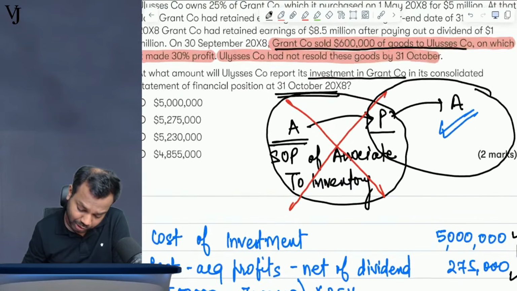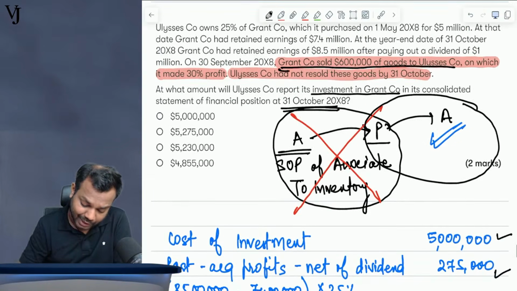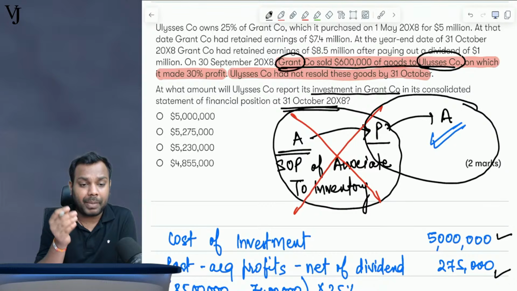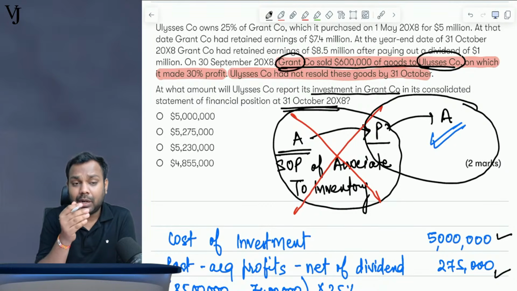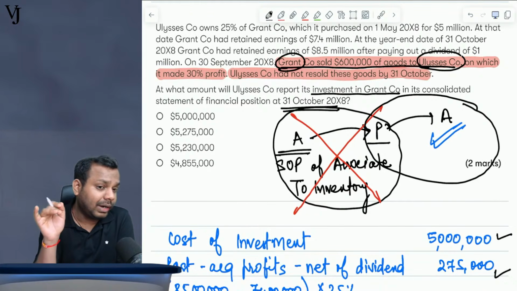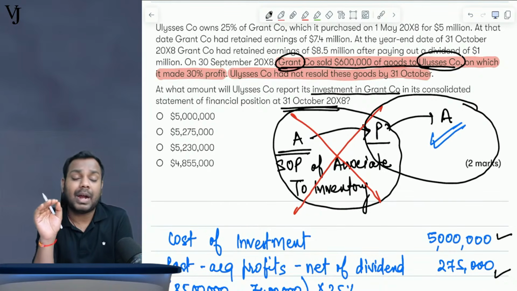The associate has sold the goods to the parent. Grant company is the associate, and it has sold to the parent. So it will impact the group: the post acquisition profits of the associate and inventory. It will in no manner impact investment in associate.